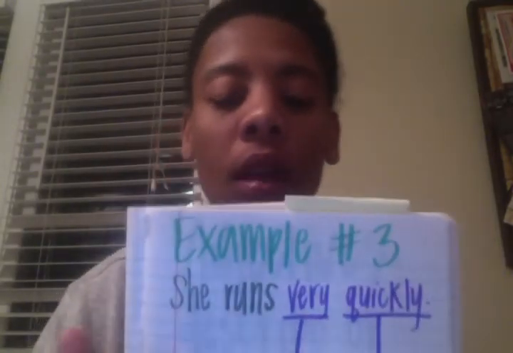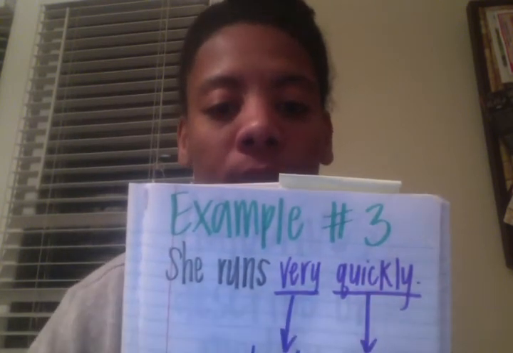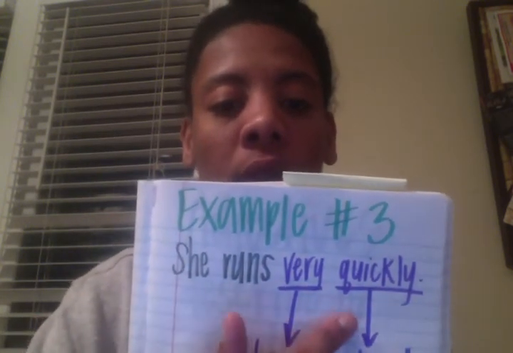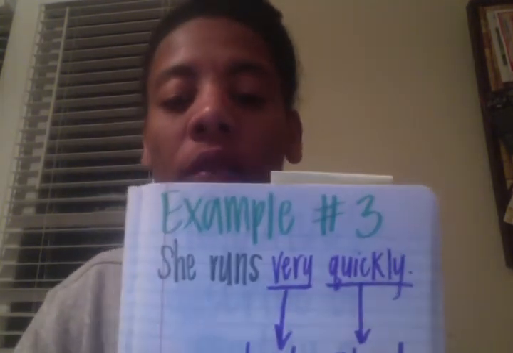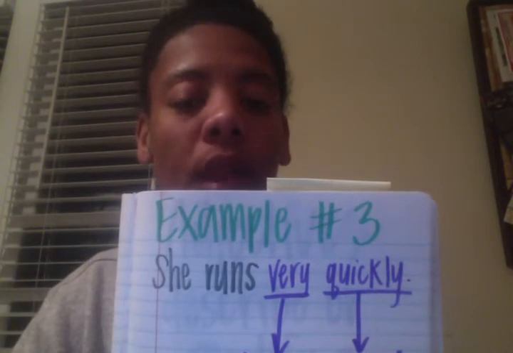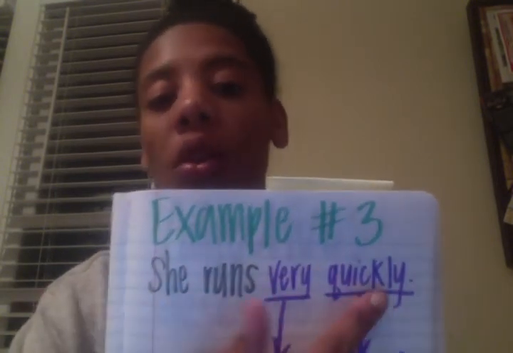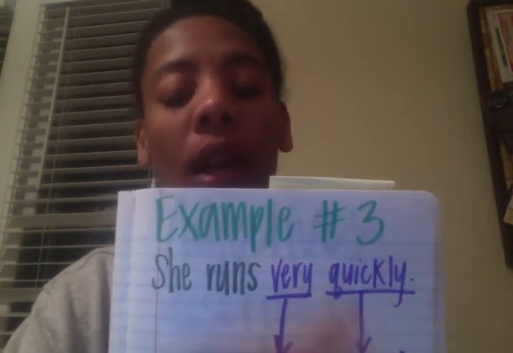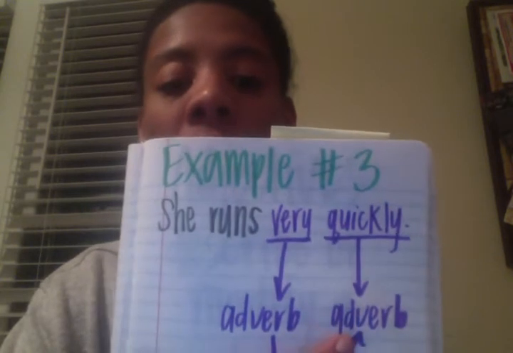Whenever you can ask a question about an adverb, an adjective, or a verb, there is an adverb in that sentence. The third example talks about an adverb describing another adverb. She runs very quickly. The verb is runs. How does she run? She runs quickly. Quickly is describing a verb, so it is an adverb.